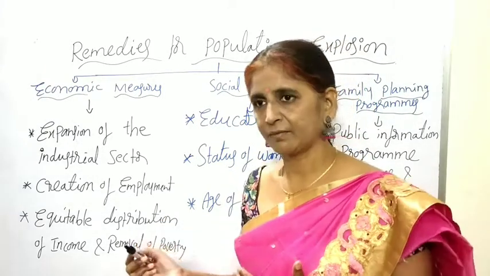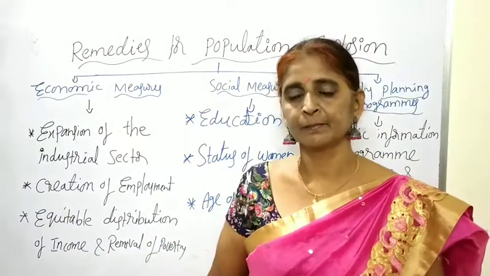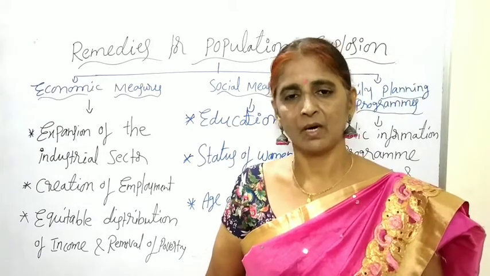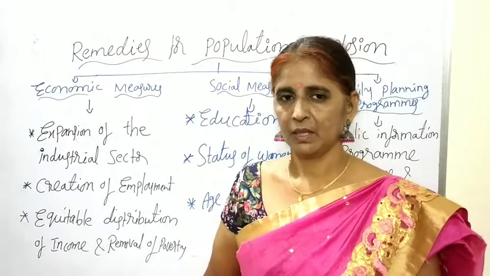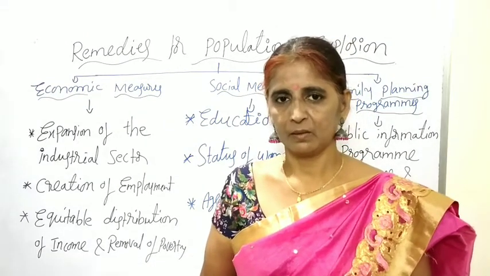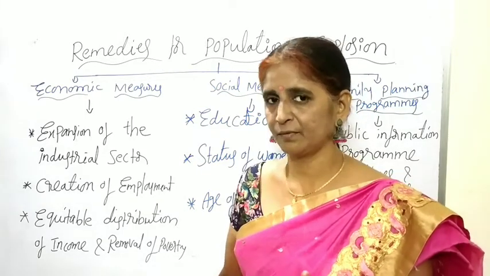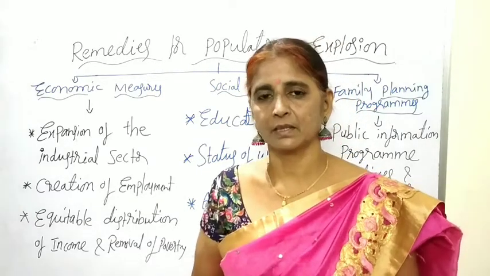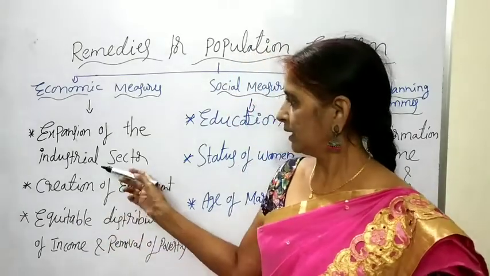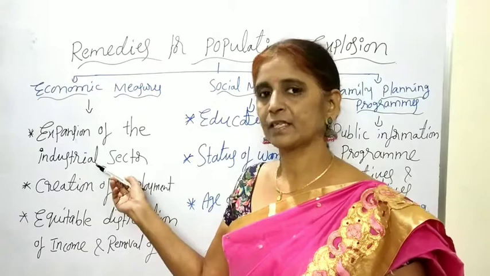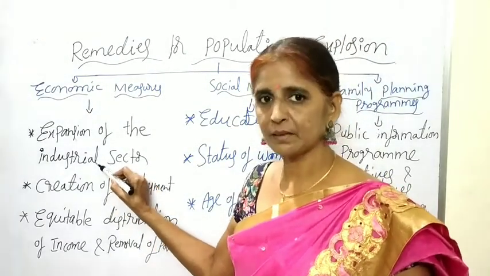They will realize the fact. That is the reason those who are working in the industries and living in the cities will give priority to the small family. They will reduce the population growth and even follow a two-child or one-child norm. They will restrict the size of the family due to the heavy cost of living in the city areas. So whenever we develop the industrial sector, there is a possibility to control the population growth.